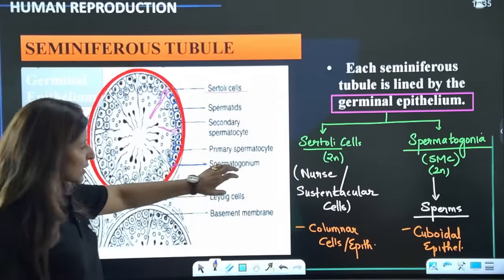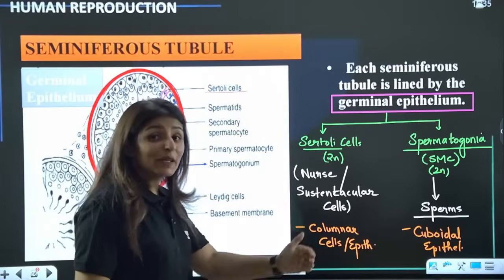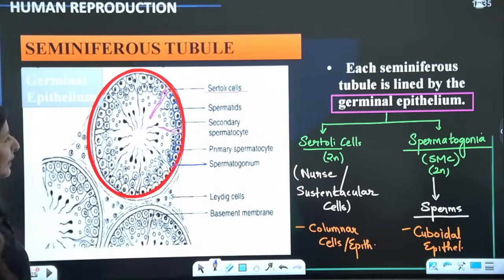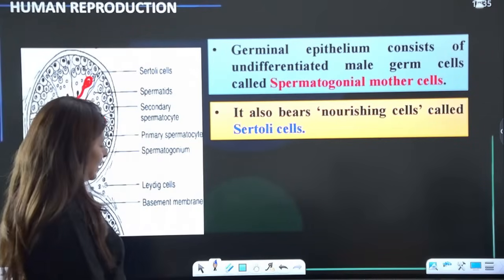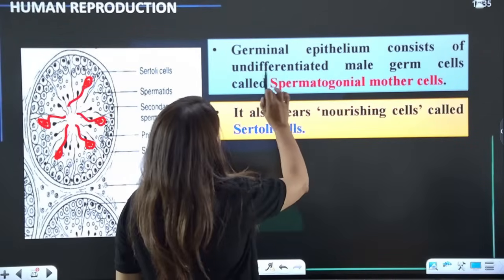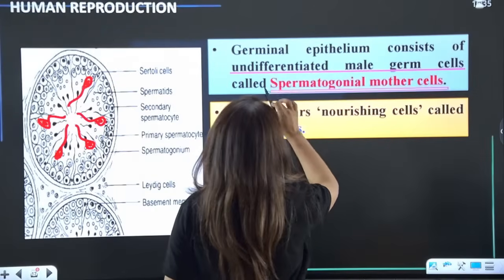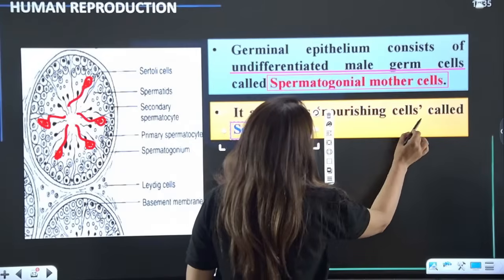So, gradually spermatogonia cells are going to form sperms and there will be intermediate stages that have been shown here, but we will study them in more detail. Please tell me these points are clear to all. So, germinal epithelium consists of undifferentiated male germ cells called the spermatogonial mother cells, and then Sertoli cells, which are meant for nourishment.